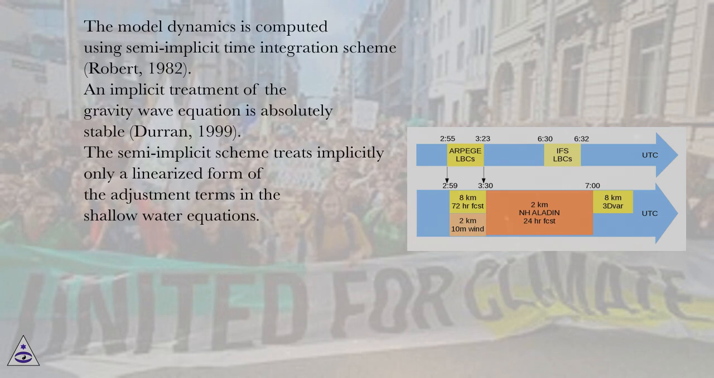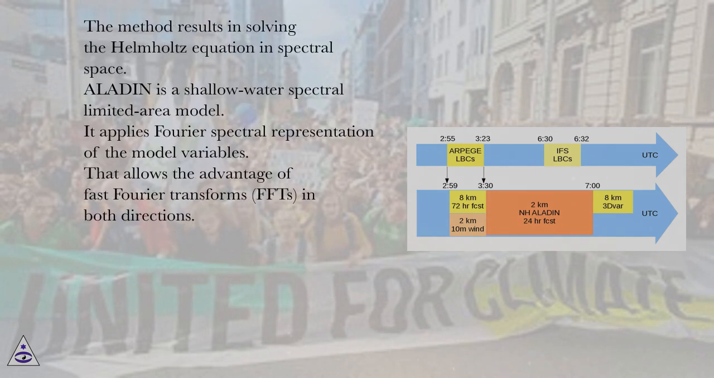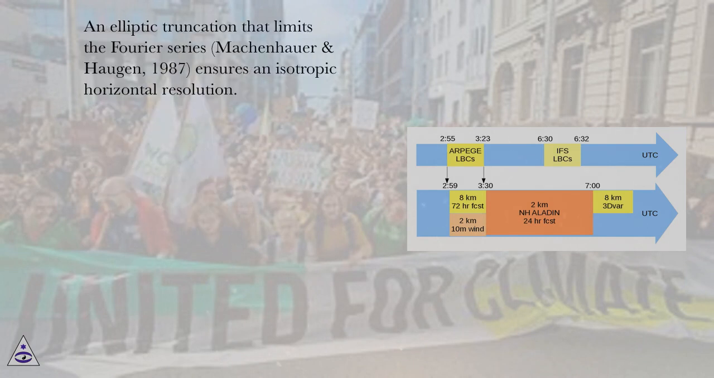The semi-implicit scheme treats implicitly only a linearized form of the adjustment terms in the shallow water equations. The method results in solving the Helmholtz equation in spectral space. ALADIN is a shallow water spectral limited area model. It applies Fourier spectral representation of the model variables. That allows the advantage of fast Fourier transforms, FFTs, in both directions. An elliptic truncation that limits the Fourier series, Machenhauer and Haugen, 1987, ensures an isotropic horizontal resolution.